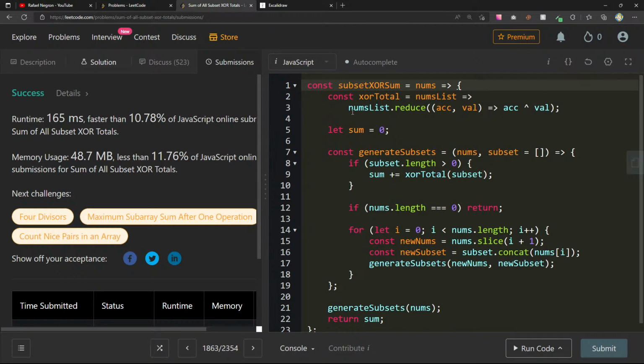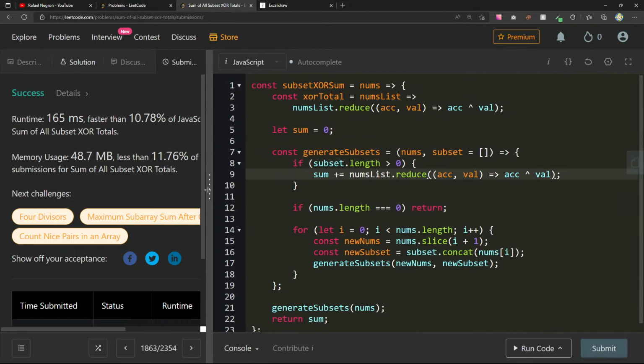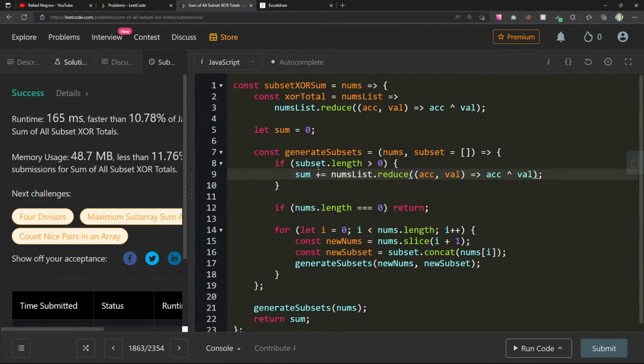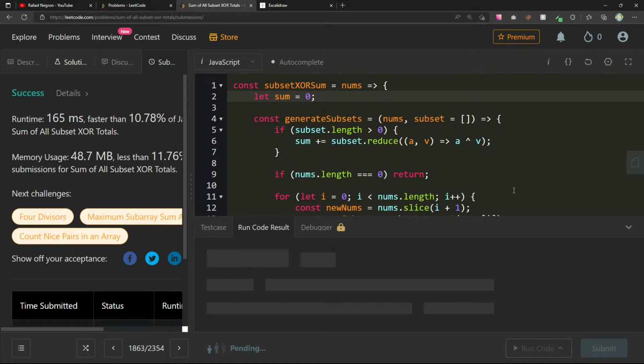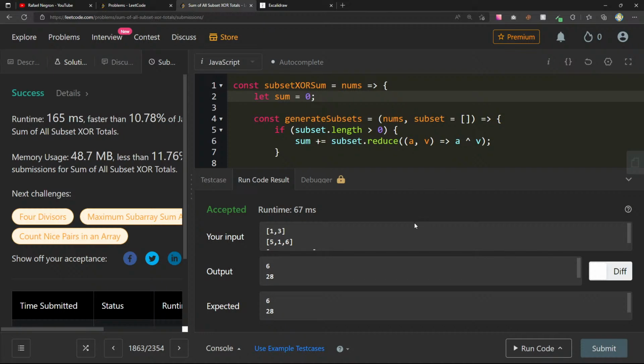And really, honestly, I can just inline this XOR total of subset, so we can just do this instead of nums list. Let's just do AV, return AV, make it very condensed. We can get rid of this function call up here, so it's a little bit more condensed now.